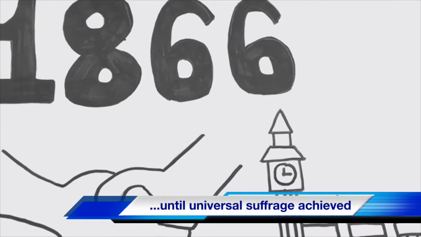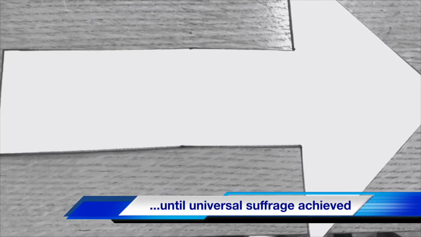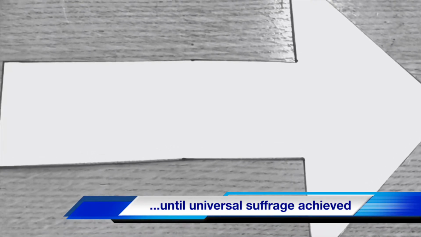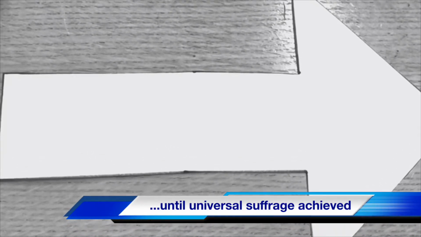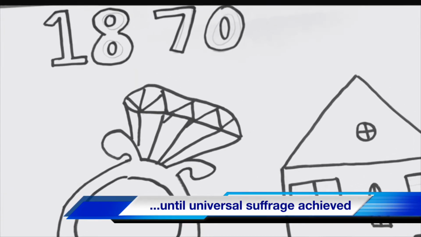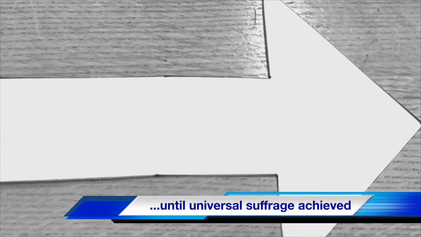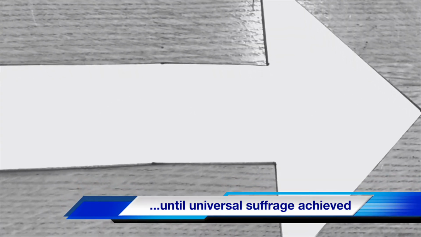A women's suffrage committee was formed in London in 1866. The Married Women's Property Act allowed married women to own their own property in 1870.